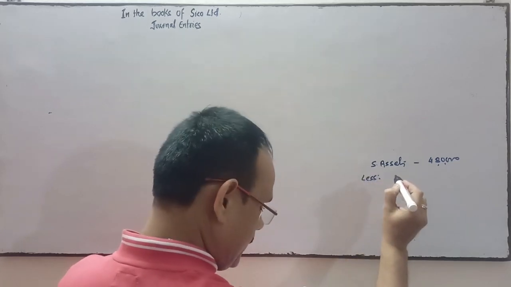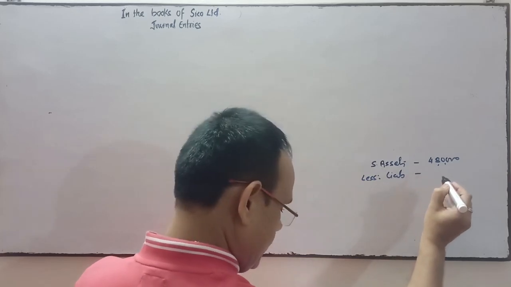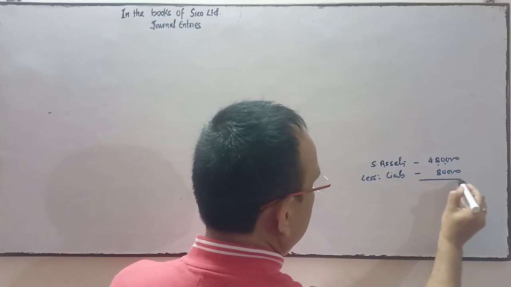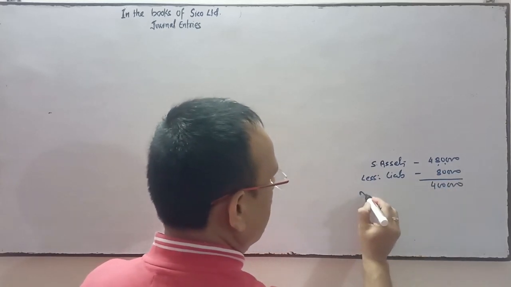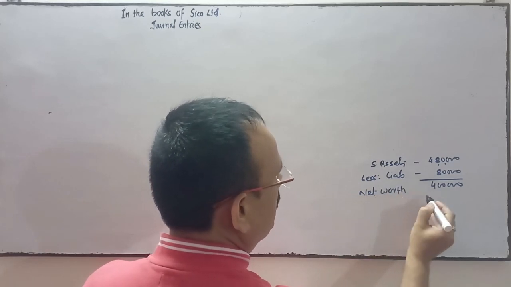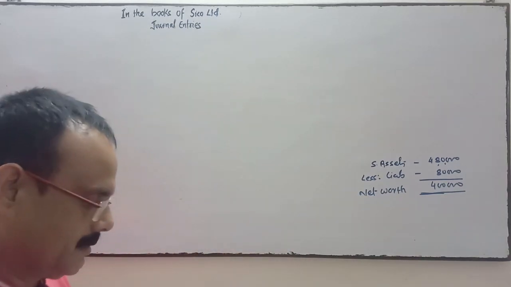So deduct the liabilities from it, less liabilities of rupees 80,000. So it is 4 lakhs. Net worth of the business, which is going to be purchased, is 4 lakhs.